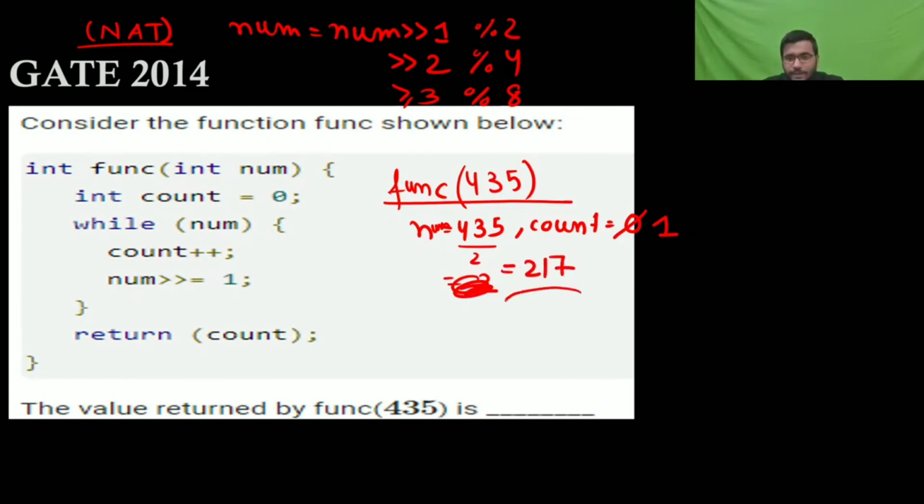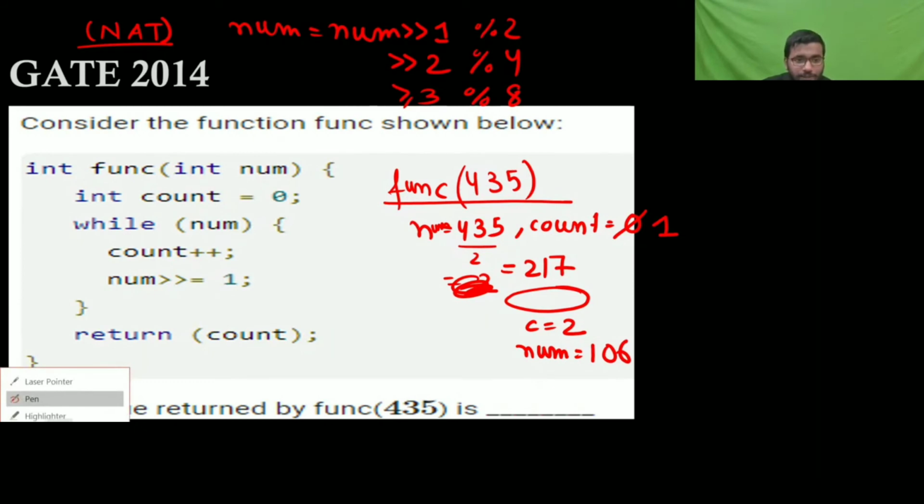Then again while, yeah, you will go here because num is not 0, then count plus plus, count is going to your 2, then num again divide by 2, so num is going to 108.